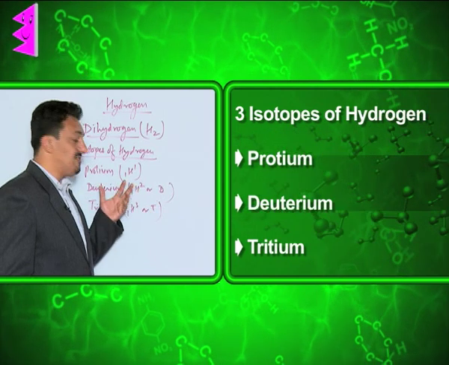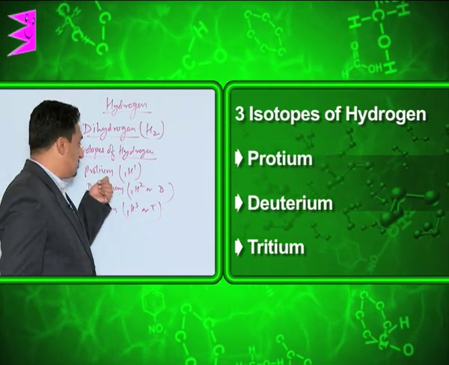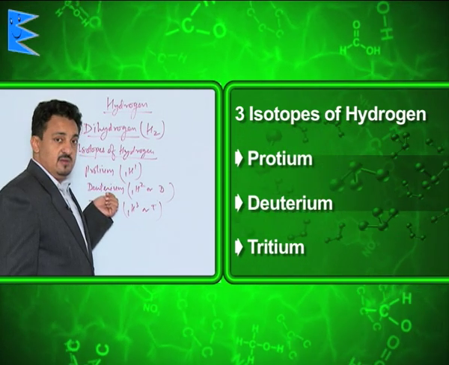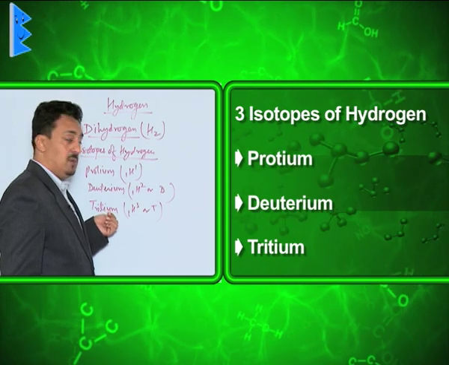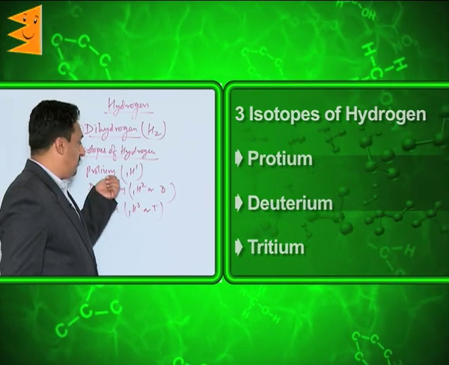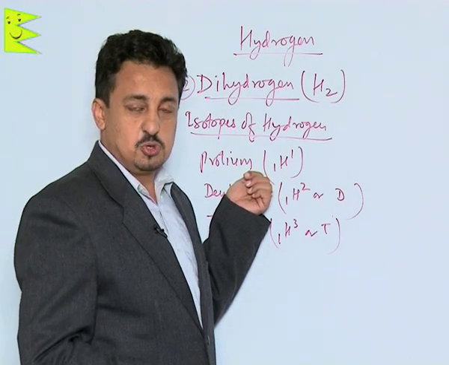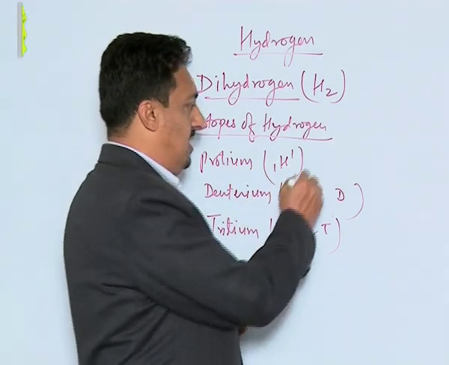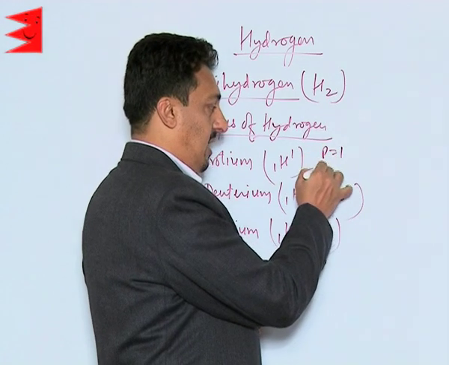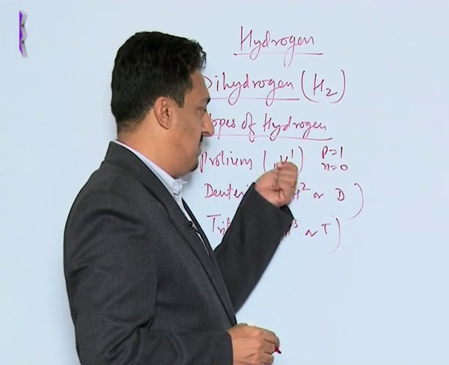Hydrogen basically has 3 isotopes. One is called protium, the second deuterium, and the third one is called tritium. Protium is the predominantly most abundant isotope of hydrogen. It has only 1 proton and no neutron. That is why its mass is only 1.